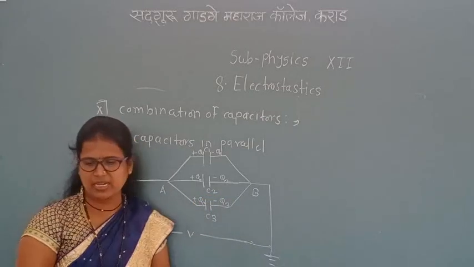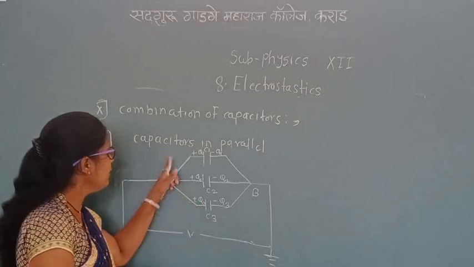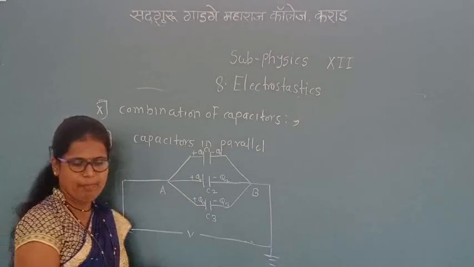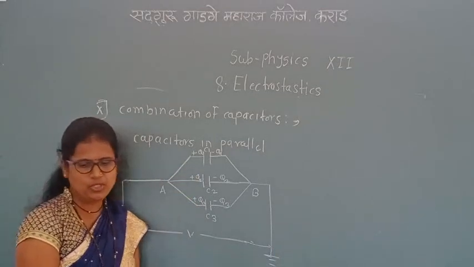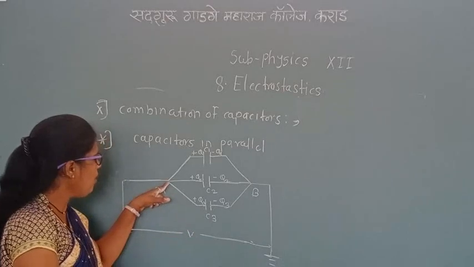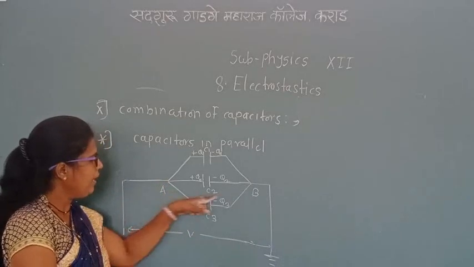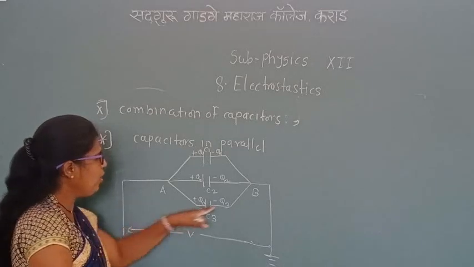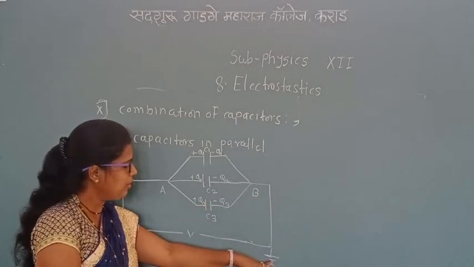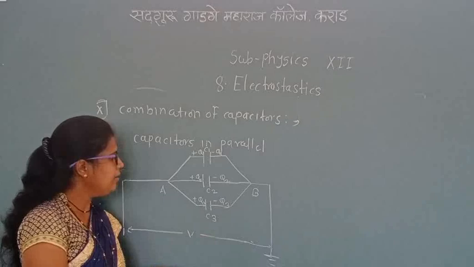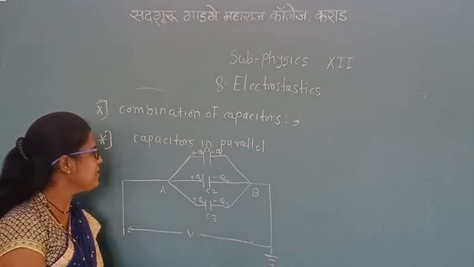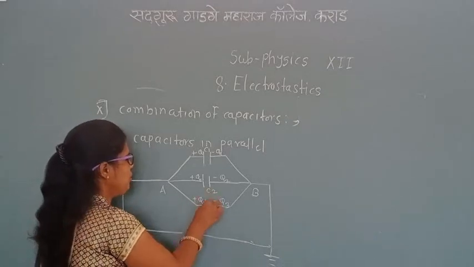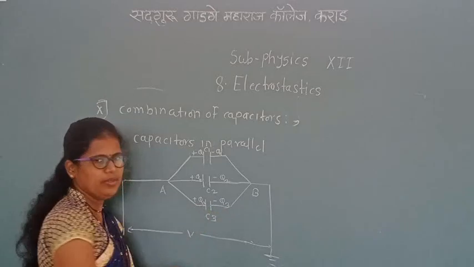When capacitors are connected in parallel, as shown in the figure, the plates are connected to the common end A and the common end B. The common end A is connected here and the common end B is connected to the earth. In between, there are 3 capacitors, C1, C2, C3, connected in parallel.